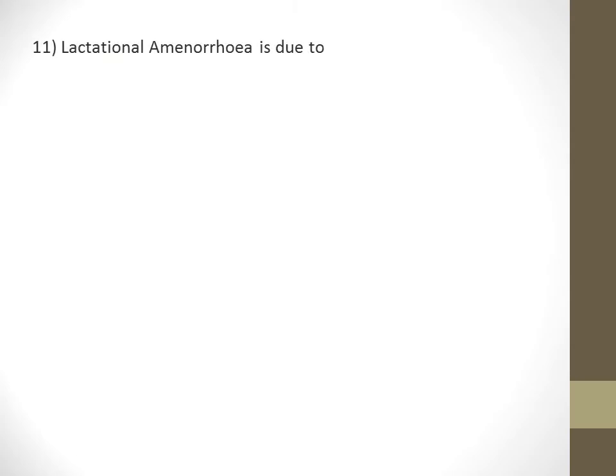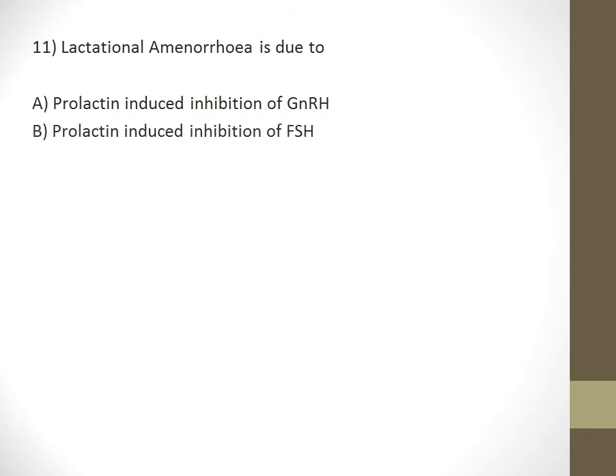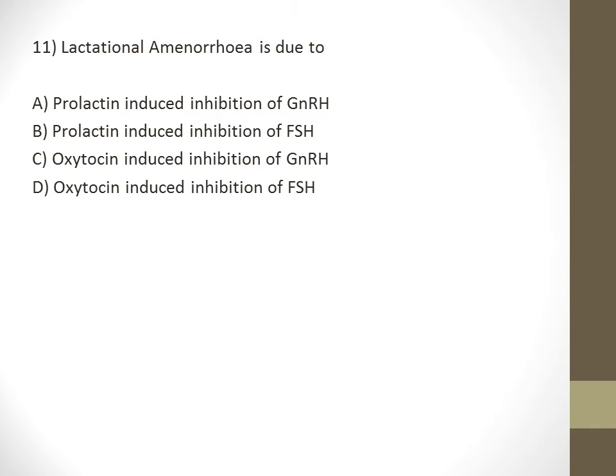Lactational amenorrhea is due to. The options are A. prolactin induced inhibition of gonadotropin releasing hormone, B. prolactin induced inhibition of follicular stimulating hormone, C. oxytocin induced inhibition of gonadotropin releasing hormone, and D. oxytocin induced inhibition of follicular stimulating hormone.